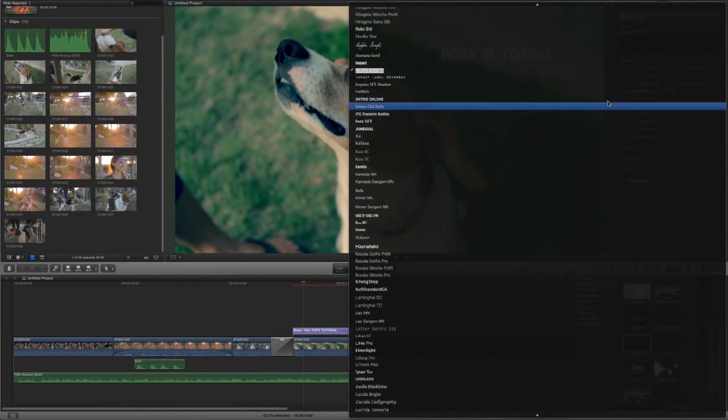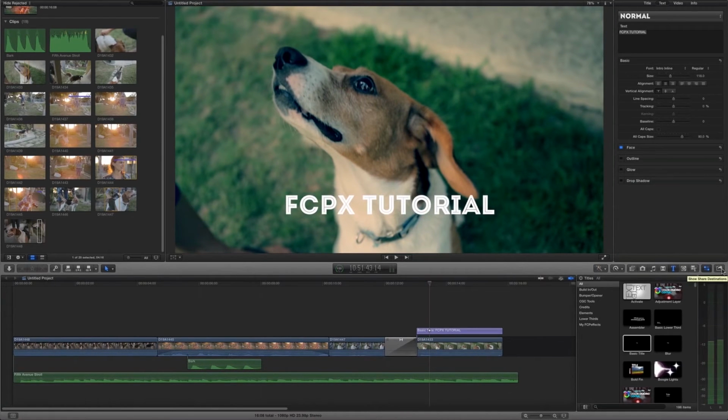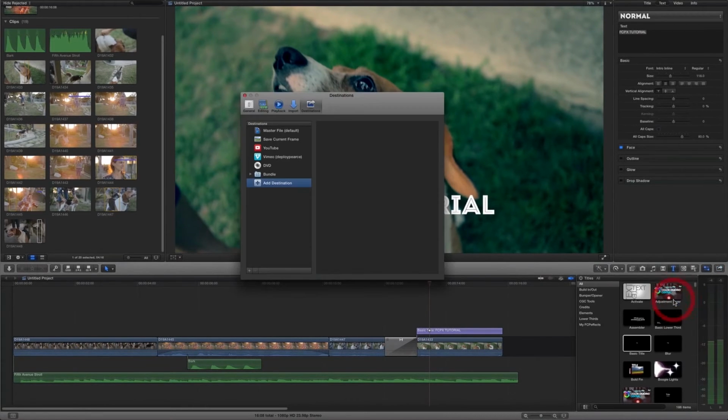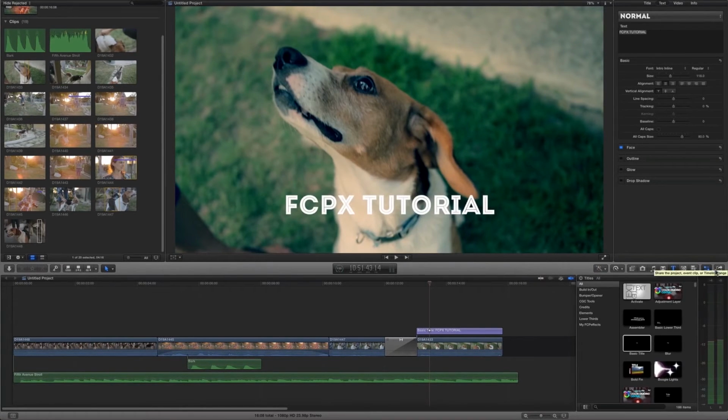Once we've spent hours of love and devotion and time to color grade and add in sound effects and music and titles, now it's time to share our masterpiece with the world. And you do that through the share menu, and it uses the standard OS X share icon, which is the little arrow through the box, or of course you can do it from the file menu as well. Your options here might look a little different than mine, and that's because I've customized mine by hitting add destination, and you can click and drag and add in exactly the things that you use the most, whether it's directly going to YouTube or just saving still images of a frame. If you use one of the presets, Final Cut kind of takes care of all the necessary transcoding for you, so you don't really have to think about it too much.